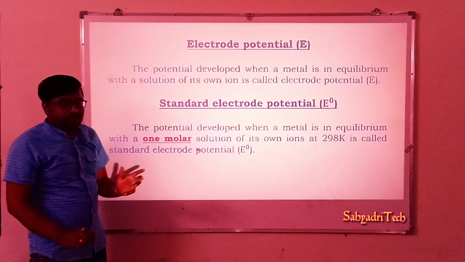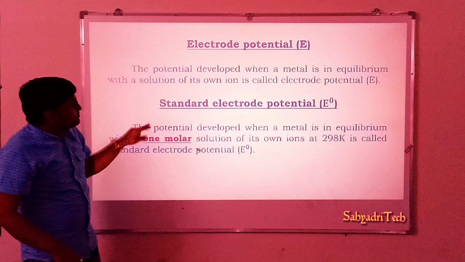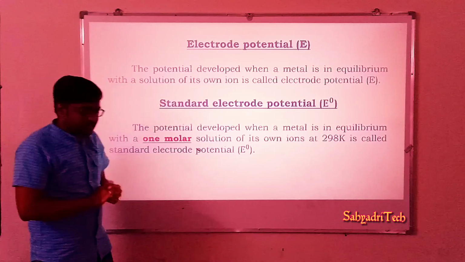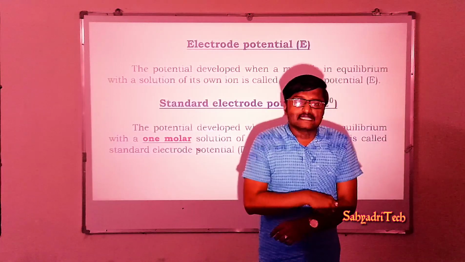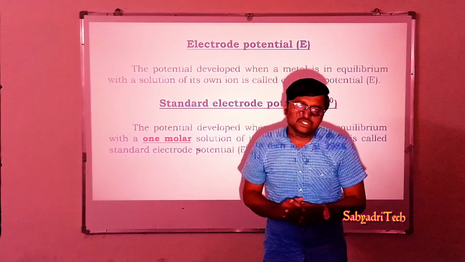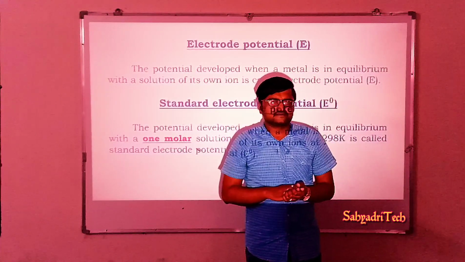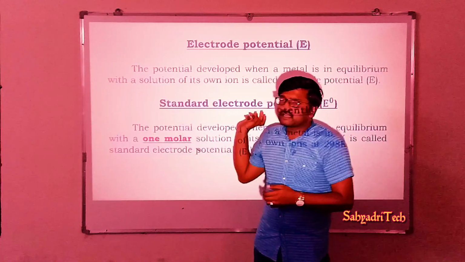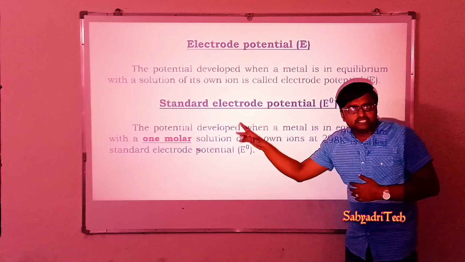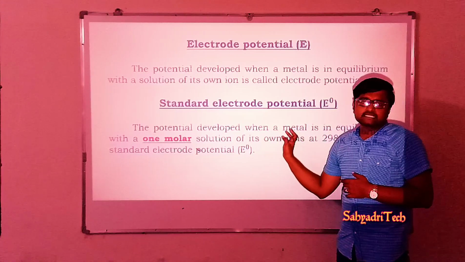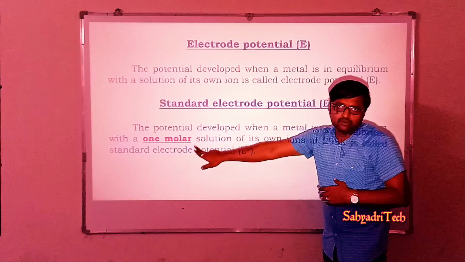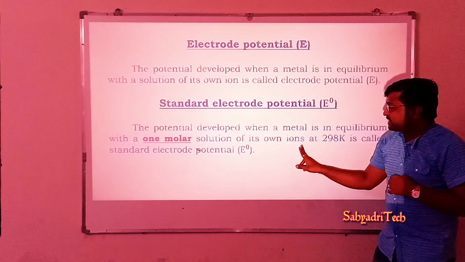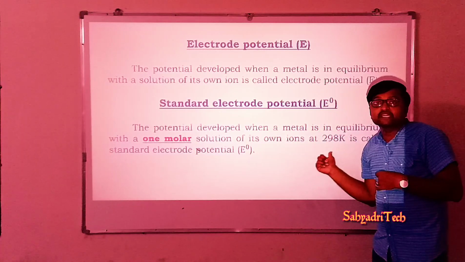So I repeat the definitions for these two. Electrode potential is the potential developed when a metal is in equilibrium with the solution of its own ions, while standard electrode potential means the potential developed when a metal is in equilibrium with a 1 molar solution of its own ions at 298 Kelvin.